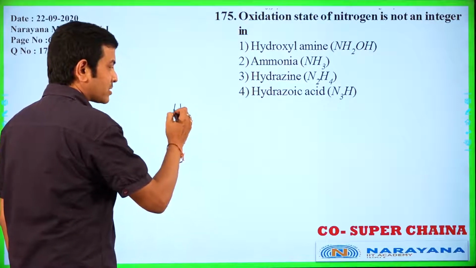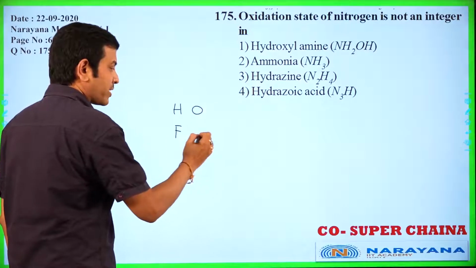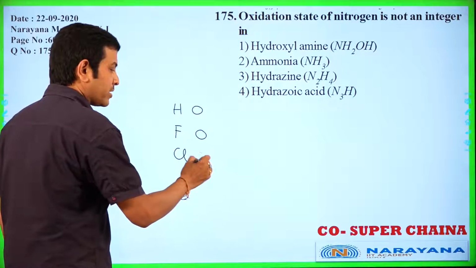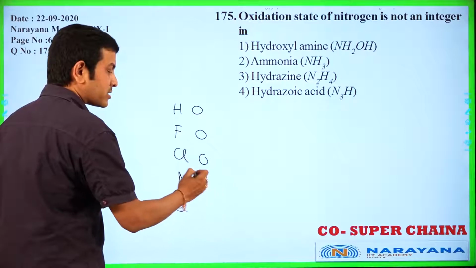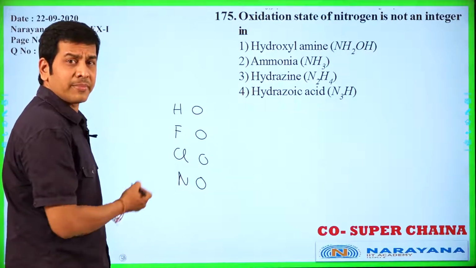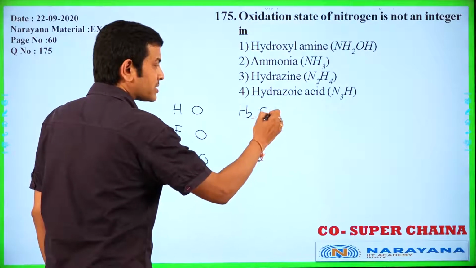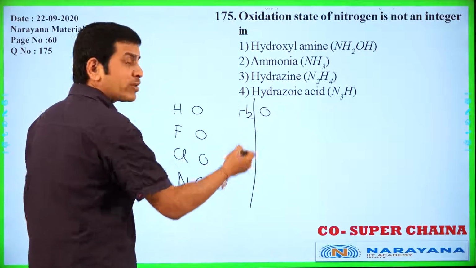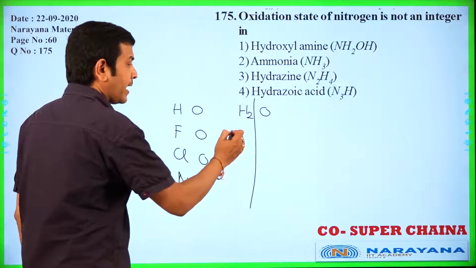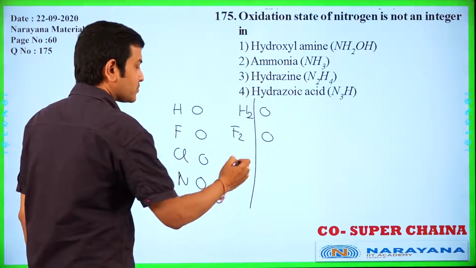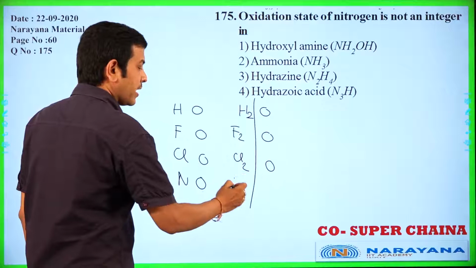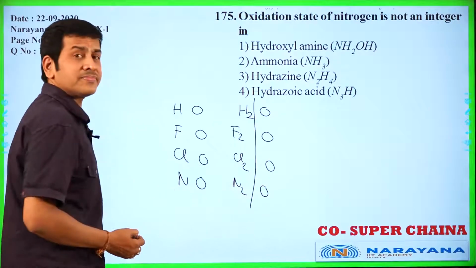For example, hydrogen 0, fluorine 0, chlorine 0, nitrogen 0. Otherwise, H2 molecule oxidation number is 0 because it is combined with its own element. And F2 0, Cl2, N2 0.